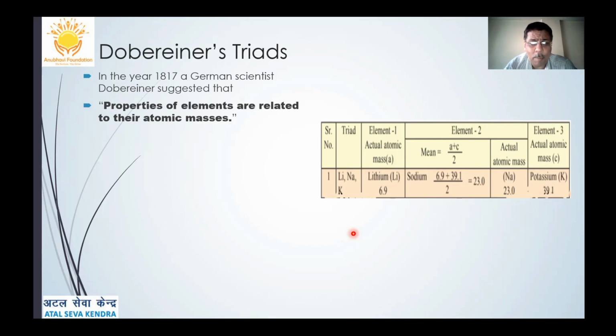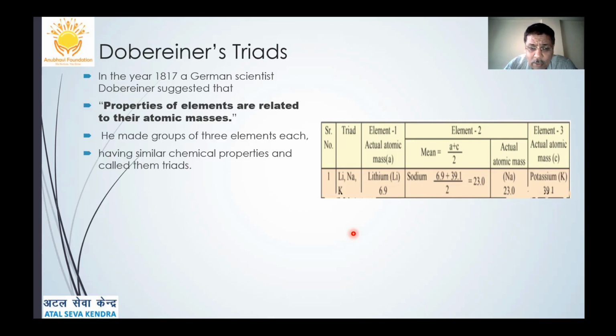He said properties of elements are related to their atomic masses, and he made groups of three elements each, and such a group of elements was called a triad. The classification was based on the ascending order of the atomic masses, in which elements of similar chemical properties were grouped in a group of three, called triads.